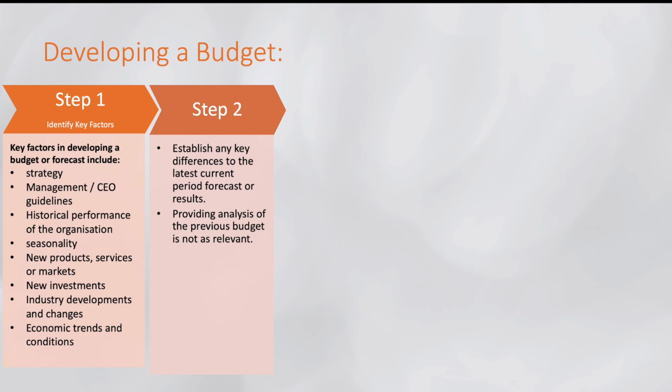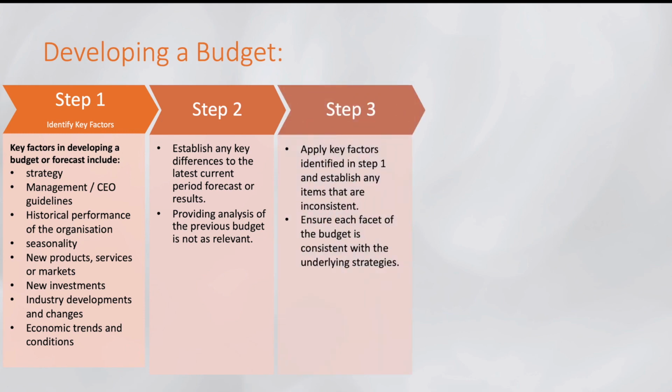Now step 3 is that we will be applying key factors and performance expectations and identifying differences. How are we going to do it? We will be applying the key factors identified in step 1, and establish any items that are inconsistent in step 2.